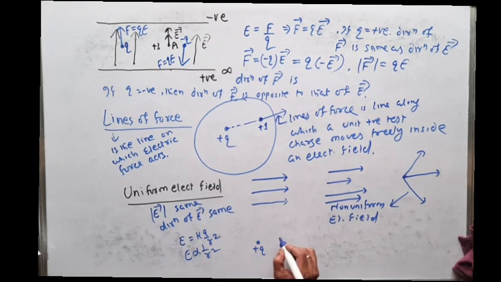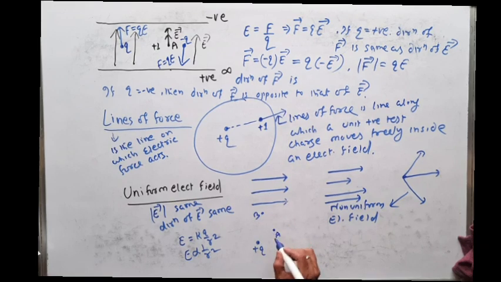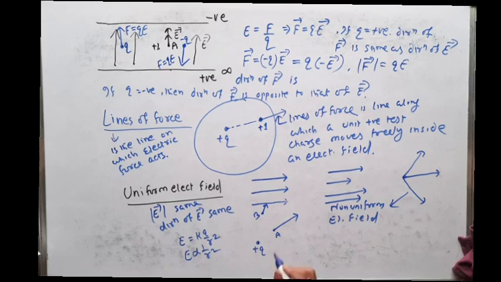So now if I take this point A and this point B. A point is nearer to the source charge, so electric field strength is more. But this point B is more away from this positive charge, so here electric field intensity is less. So this is the representation of electric field intensity. I think it is clear.